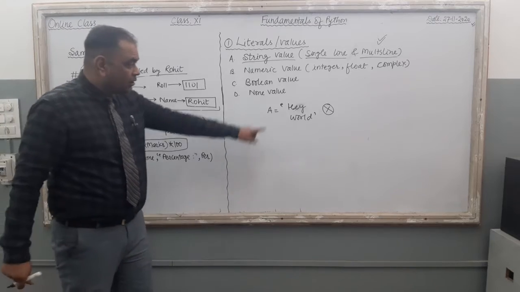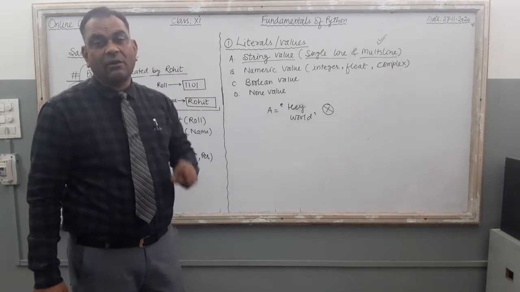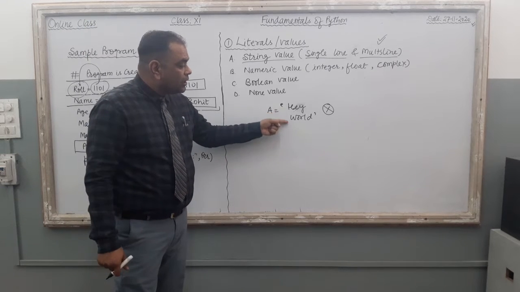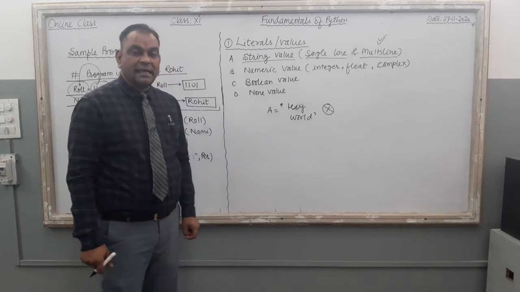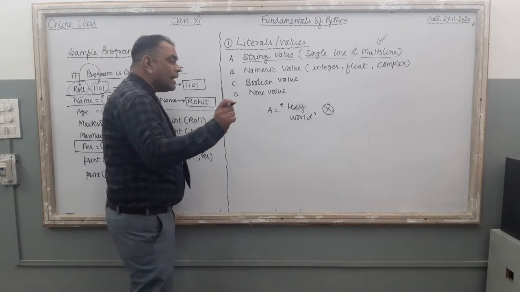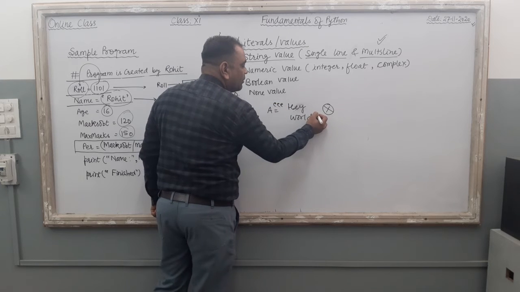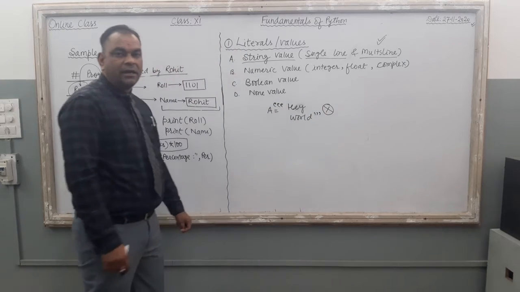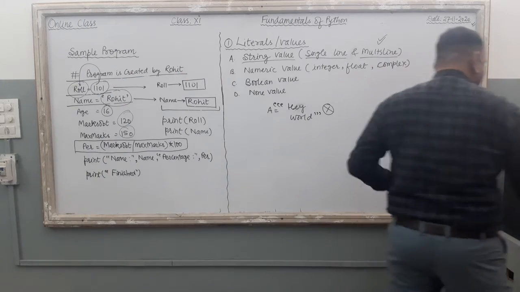Why is it so? Because single inverted comma is reserved for the single line string only, and here you are going to supply a multi-line string in this particular statement. So to rectify the error, just convert the single inverted comma into 3 times inverted comma. Done. Now what will happen if you calculate the size of this one?